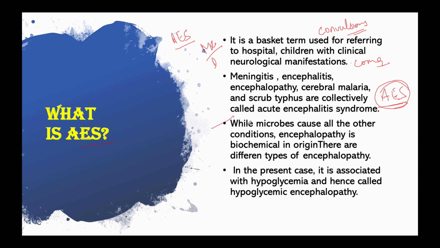Usually microbes cause all the other conditions, but encephalopathy in this case has a biochemical origin. The origin is a defect in a biochemical pathway, and hence it is very different from the rest. Now there are different types of encephalopathy. In the present case, encephalopathy is associated with hypoglycemia, that is low blood sugar. Hence hypoglycemic encephalopathy is the name given to it.